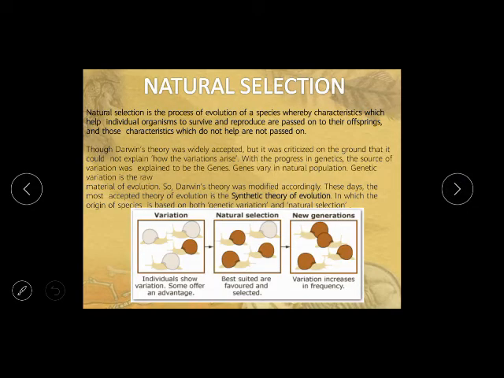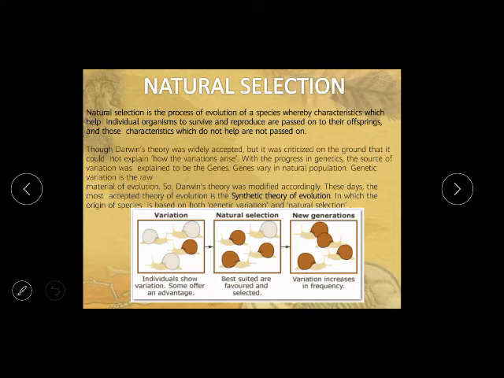Now, natural selection. What is natural selection? Natural selection is the process of evolution of a species whereby characteristics which help an individual organism to survive and reproduce are passed on to their offspring, and those characteristics which do not help are not passed on. So natural selection means selecting of characteristics by natural process. If a characteristic is not favorable with the environment, it will not pass from one generation to another, and if it is favorable for the environment, then these characteristics will pass, and this process is known as natural selection.